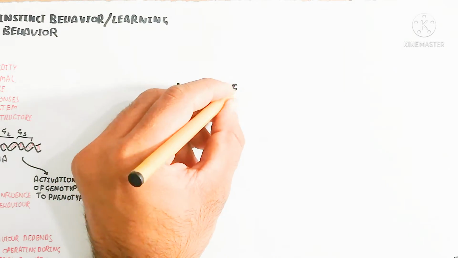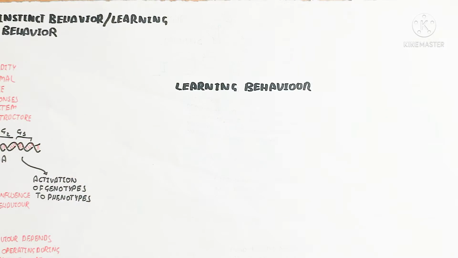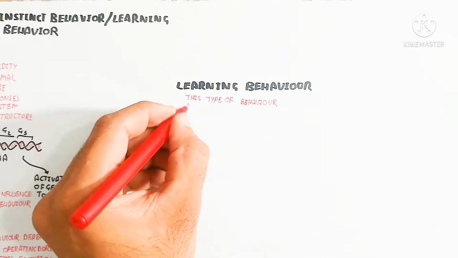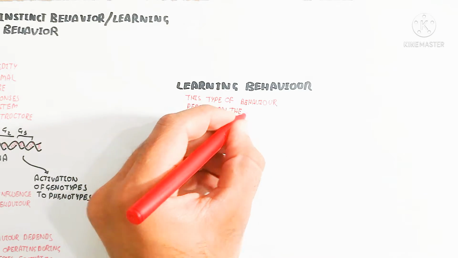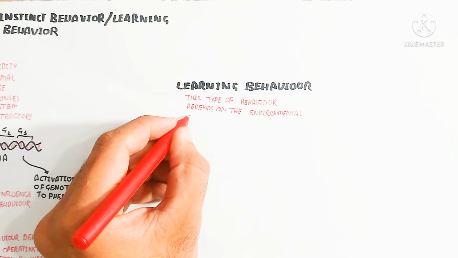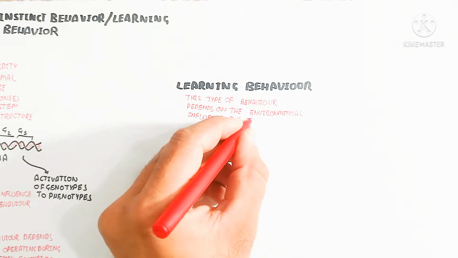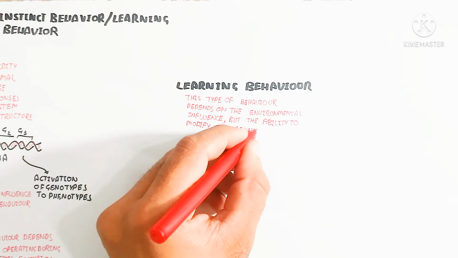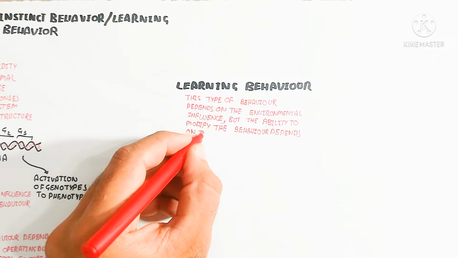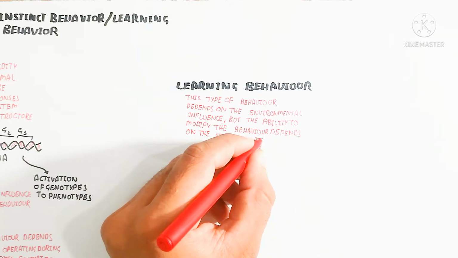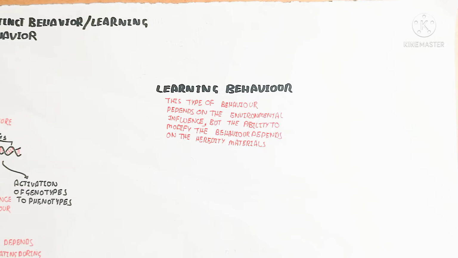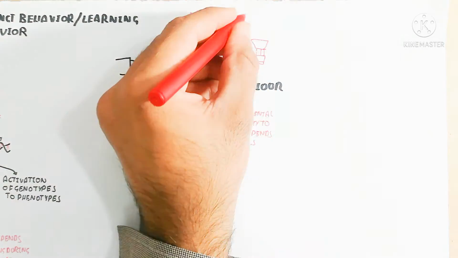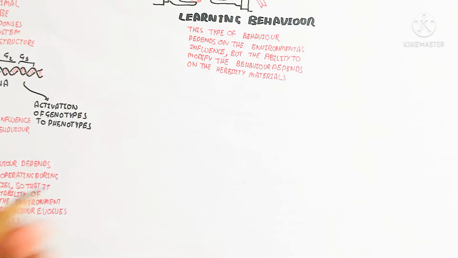Let's begin to understand learning behavior. It is very complex and very advanced, and it occurs in mammals, including humans. Learning is very important. Behavior means the expectation for controlling the regulation of the internal body as well as the external environment. This type of behavior depends on environmental influence, but the ability to modify behavior depends on hereditary material, for example the DNA.